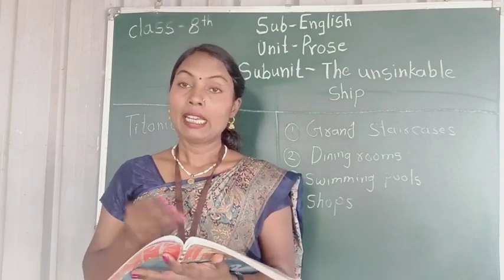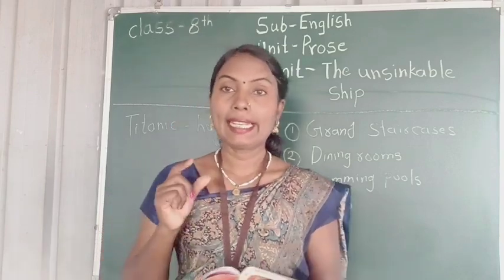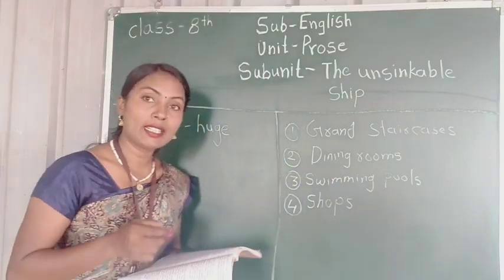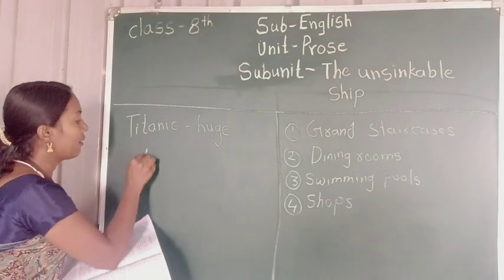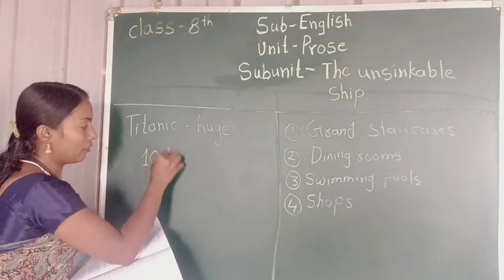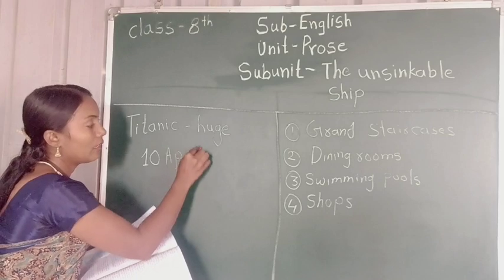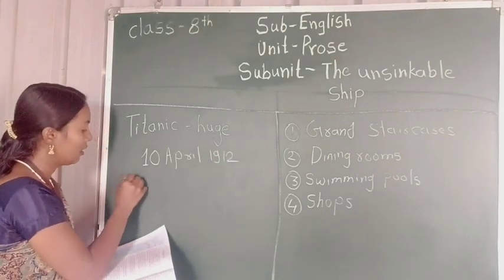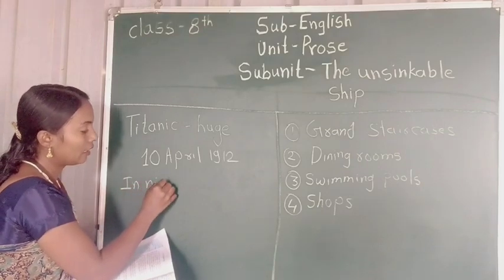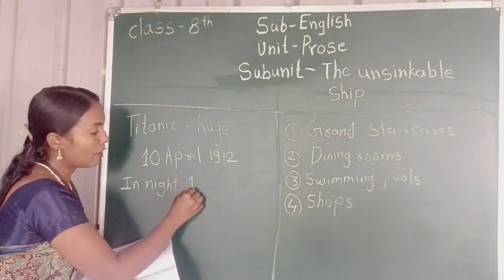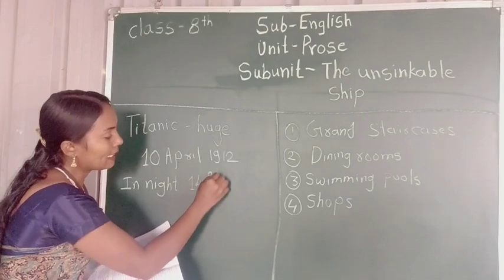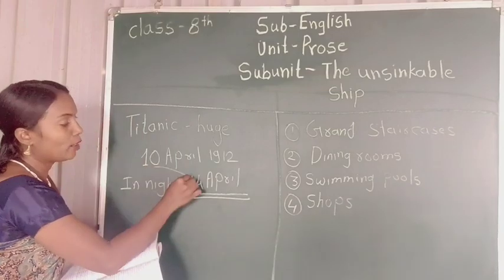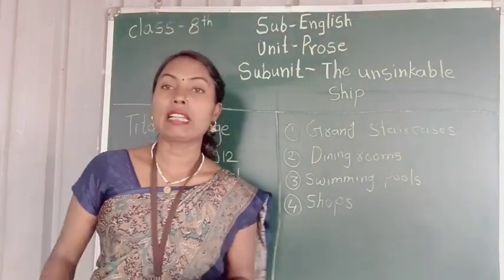So the author said that the night of the 14th came. It started its voyage on 10th April 1912. When it started traveling, it was 10 April 1912, and in the night of 14 April, how many days have they been traveling? 4 days. 10 to 14 means it has been traveling for 4 days.